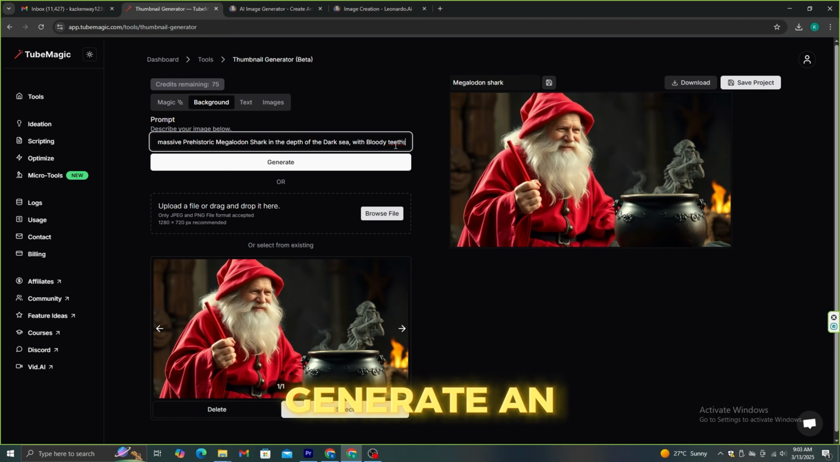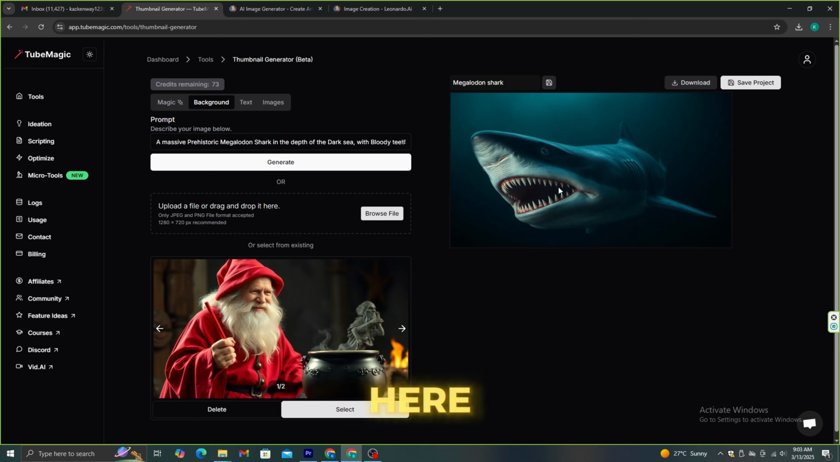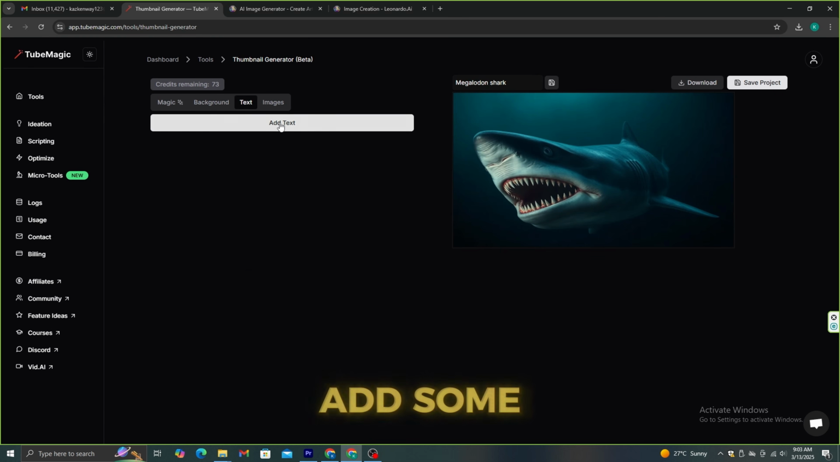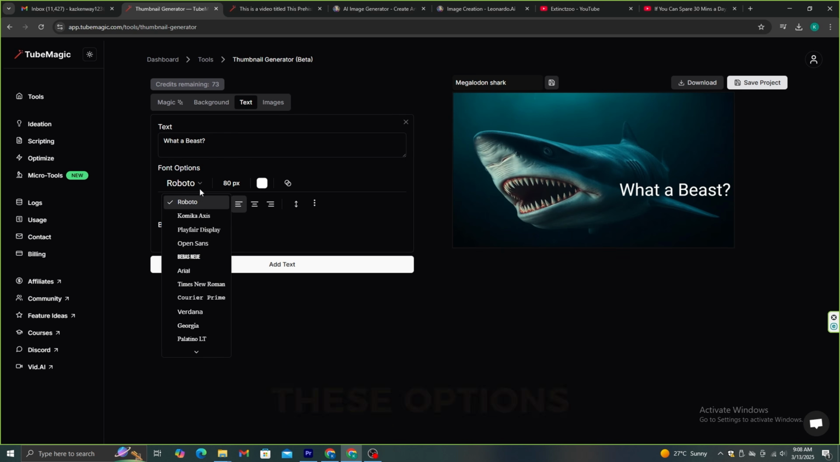I'm going to generate an image of a massive shark using a simple prompt. As you can see here, we have an amazing image. Now let's add some text to this. Go to this text option, and let's enter something like this. And you can edit this text layer using these options.